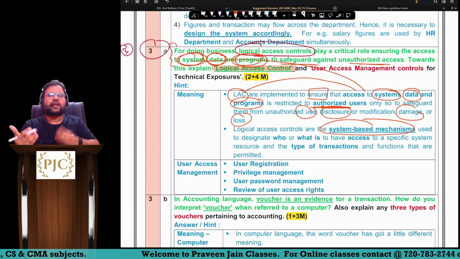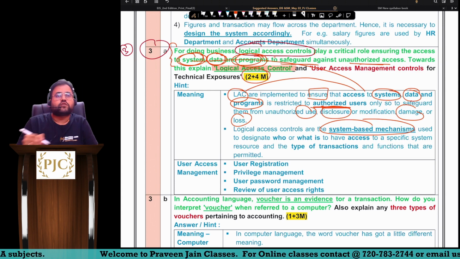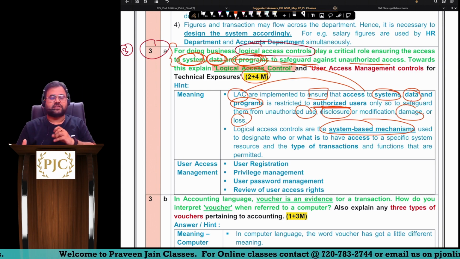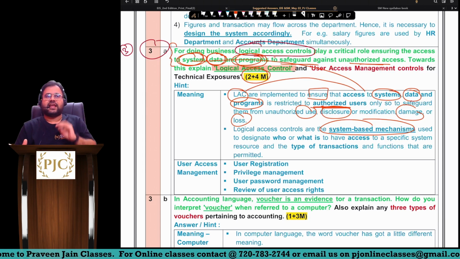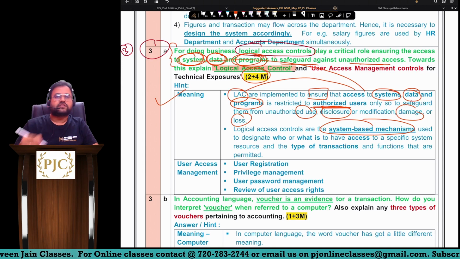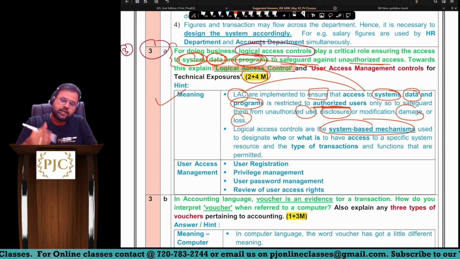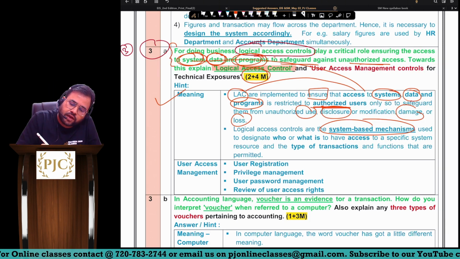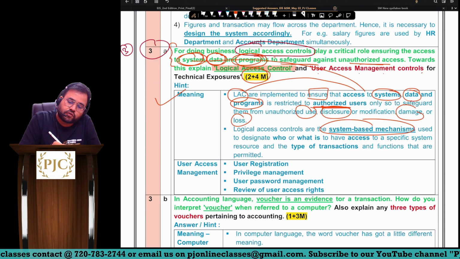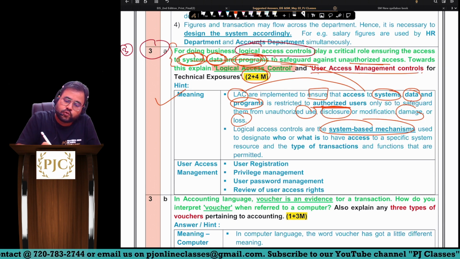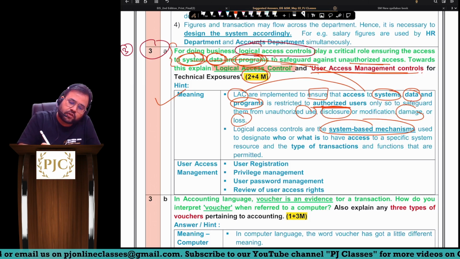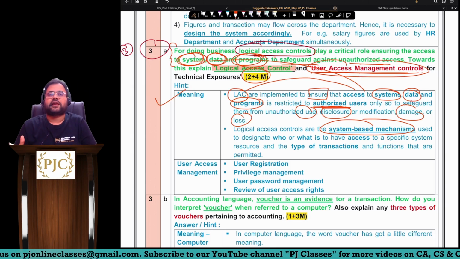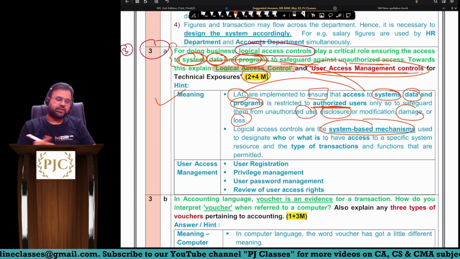So like this you can write many things, but here you also have to see for how many marks the question is asked. 2 plus 4 is the breakup, sir. So for defining logical access control you will get 2 marks. So this is more than enough for 2 marks. Then you can see they are also talking about user access management control for technical exposure. Okay, so here you are supposed to define the user access management controls. So that will be giving you 4 marks.